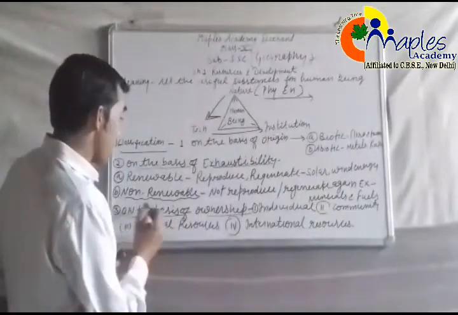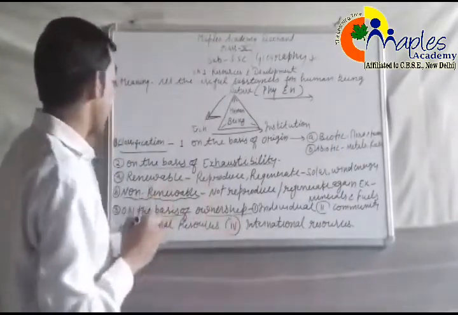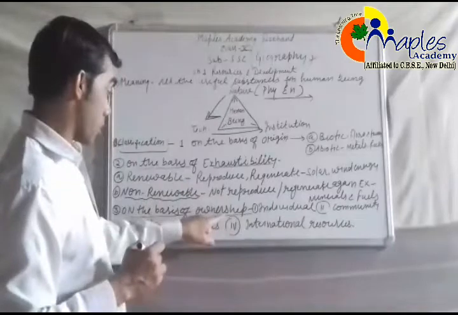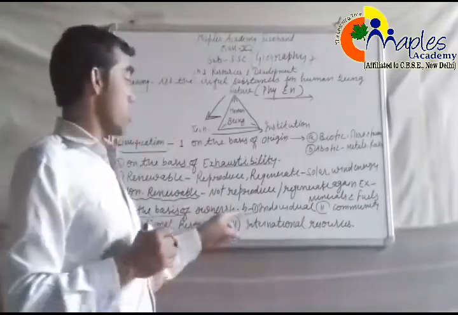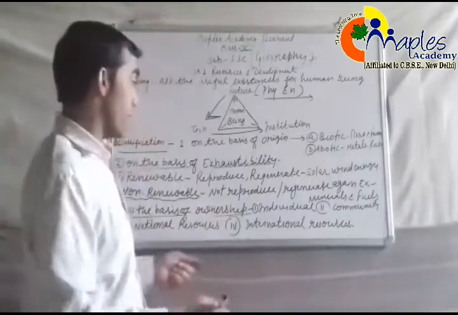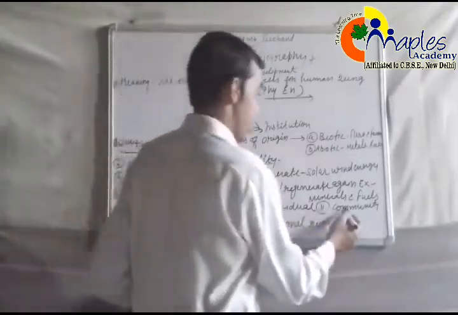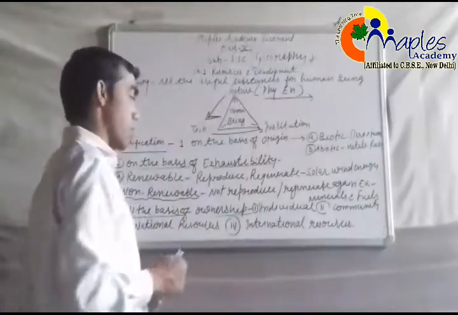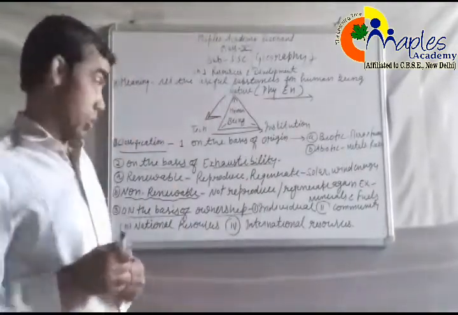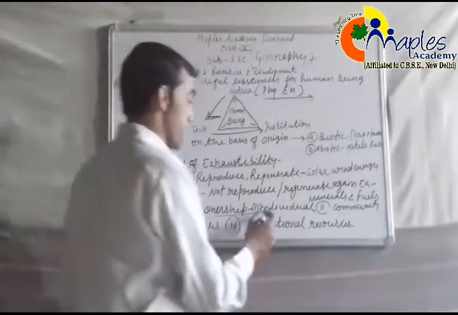Next, on the basis of ownership. This is the third classification of resources. On the basis of ownership, resources are of four types. Number one, individual resources. Number two, community owned resources. Number three, national resources. Number four, international resources. Number one is individual resources.